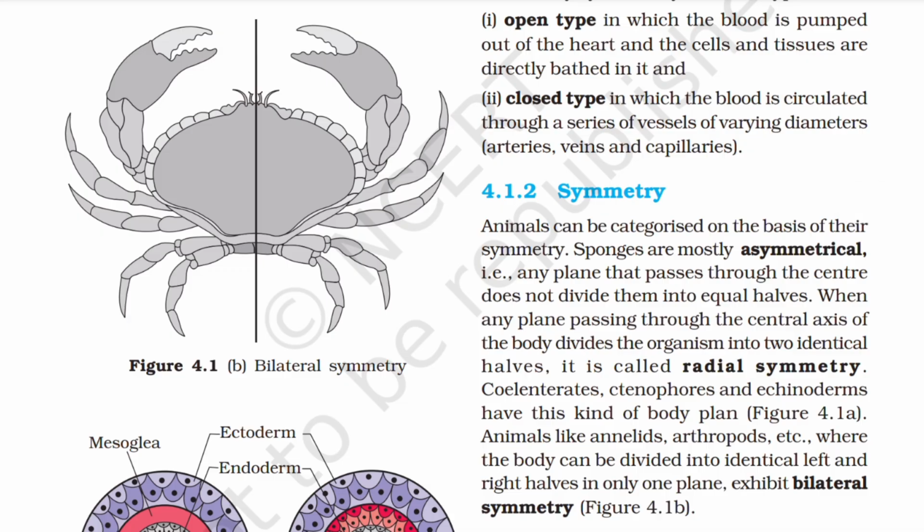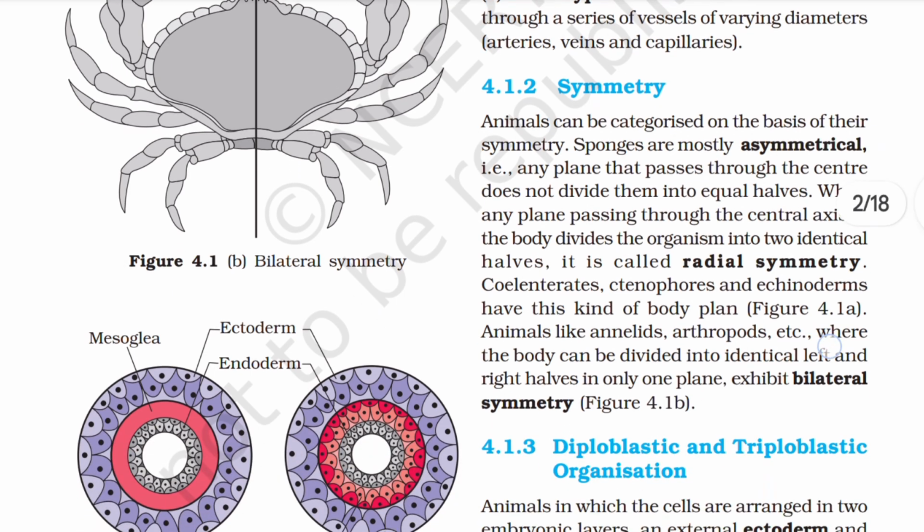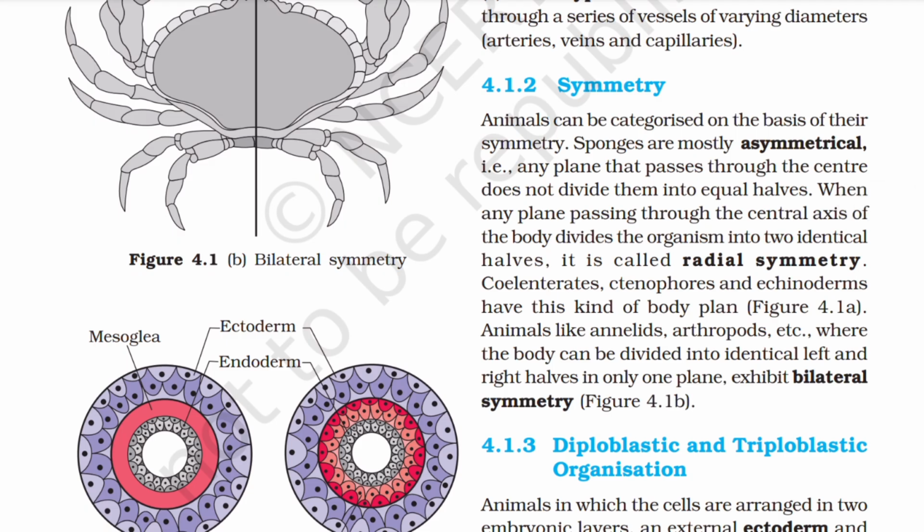4.1.2 Symmetry. Animals can be categorized on the basis of their symmetry. Sponges are mostly asymmetrical, that is, any plane that passes through the center does not divide them into equal halves. When any plane passing through the central axis of the body divides the organism into two identical halves, it is called radial symmetry. Coelenterates, ctenophores, and echinoderms have this kind of body plan. Animals like annelids, arthropods, etc., where the body can be divided into identical left and right halves in only one plane, exhibit bilateral symmetry.